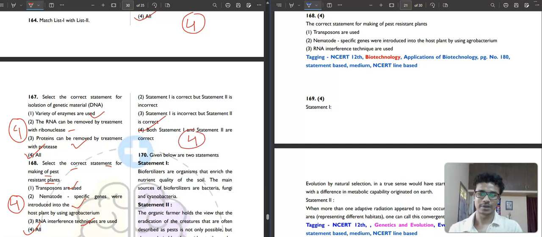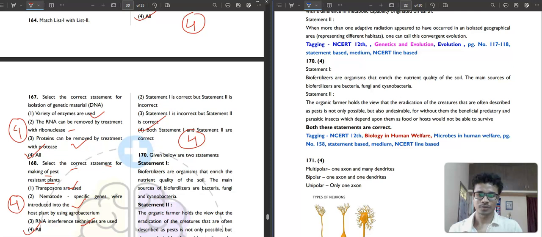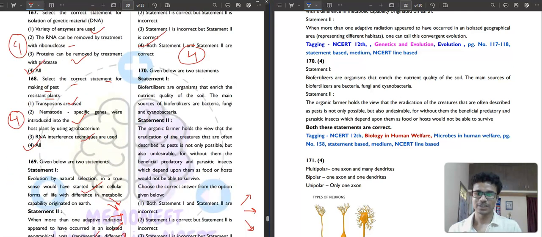Then 170. Again, a statement based question. It is saying that biofertilizers are organisms that enrich the nutrient quality of the soil. The main sources of biofertilizers are bacteria, fungi and cyanobacteria. Absolutely correct. The organic farmer means the farmer who uses only manure, no pesticide, nothing he should buy, okay?